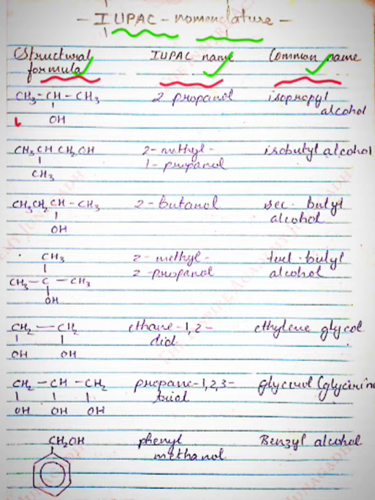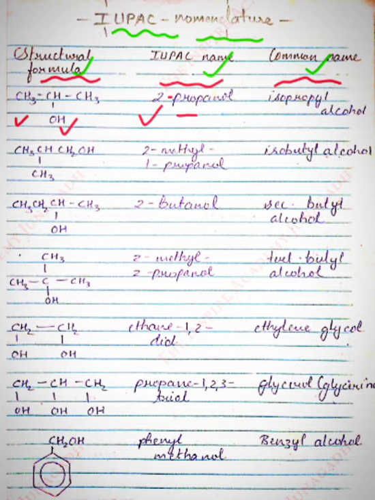First one, CH3, CH, OH, CH3. As the OH group is on the second carbon, the IUPAC name will be 2. Then there are 3 carbons, so it will be prop, and it has a hydroxyl group.